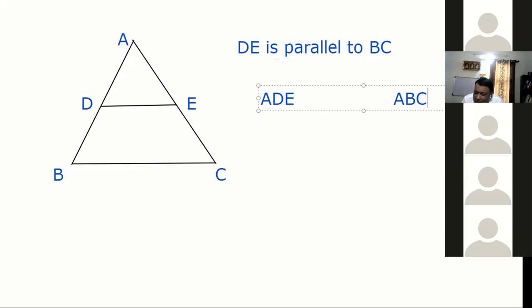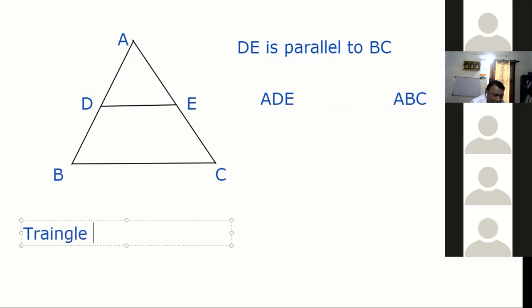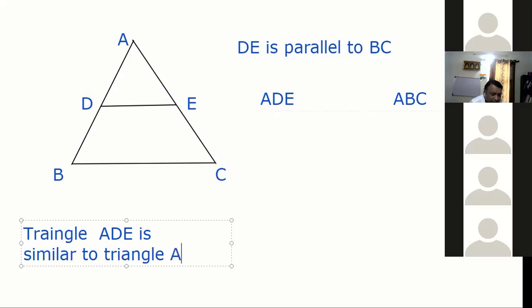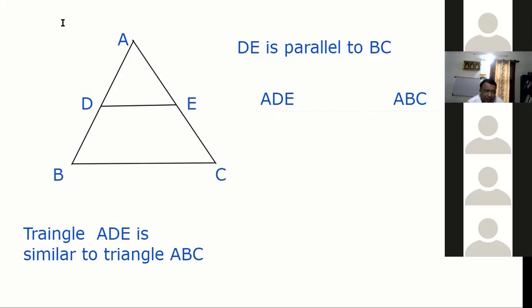If you understand the core concept of the Thales theorem or basic proportionality theorem, believe me, it is the most useful theorem in geometry. Basic proportionality theorem, BPT, or Thales theorem. What it says: if two triangles, here I'll prove it also a little later, triangle ADE is similar to triangle ABC. Suppose triangle ADE and ABC are similar, then as per the basic proportionality theorem,